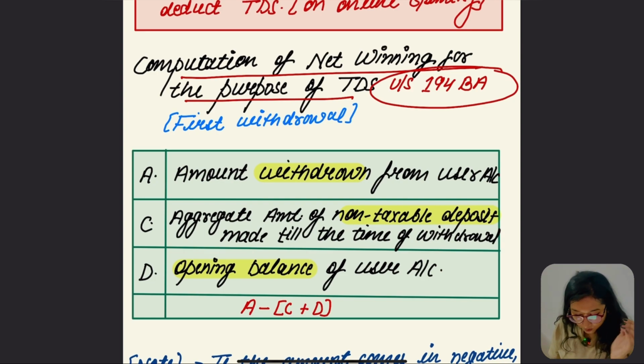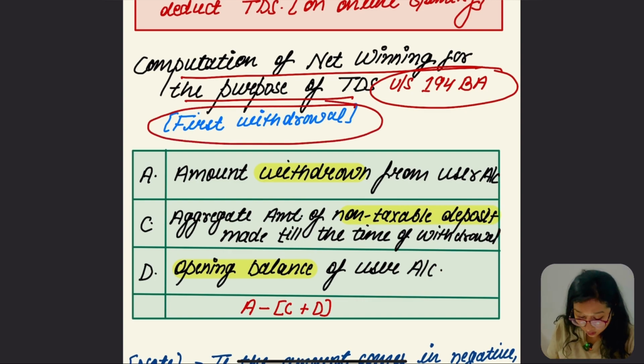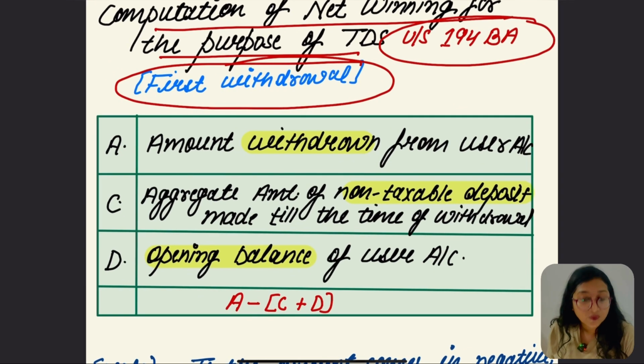Section 194BA is the TDS related to online games, which is chargeable at the rate of 30%, and it is deductible in two situations. First of all, the withdrawal of the user, plus one more thing. Right now we are going to learn the meaning of withdrawal and how to calculate it. The first scenario is about the first withdrawal.